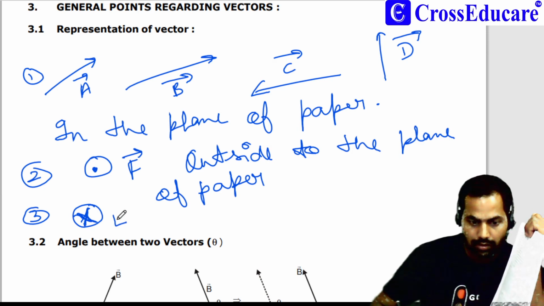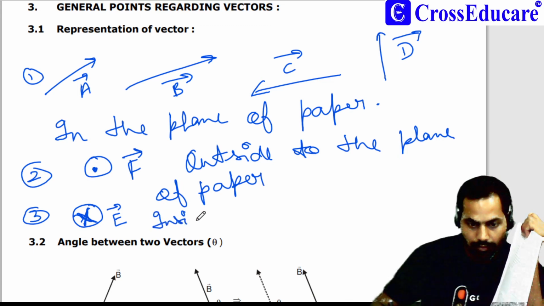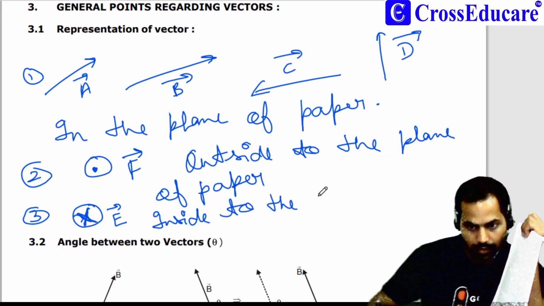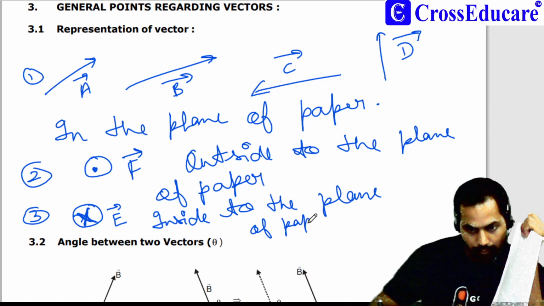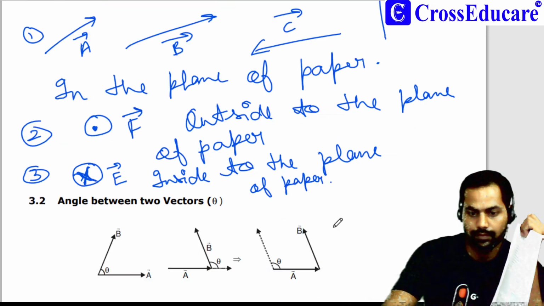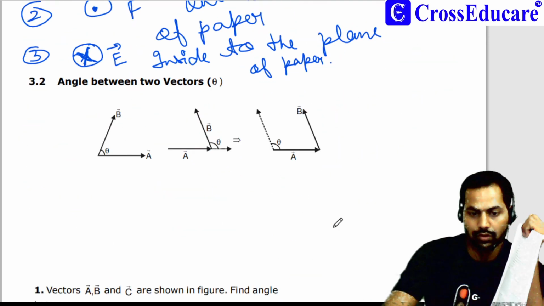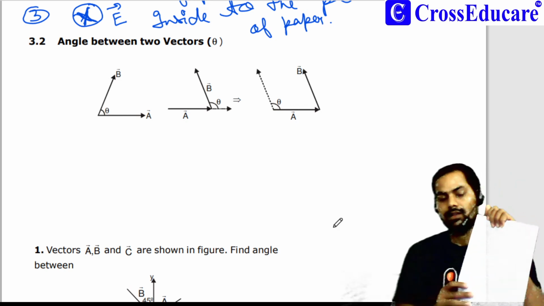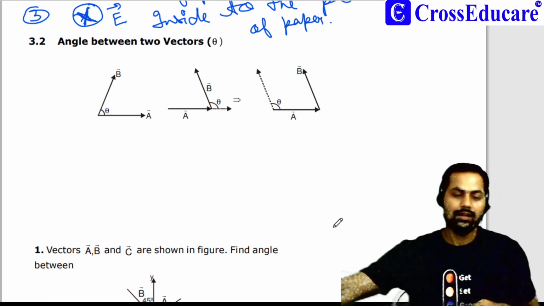So suppose this is vector E and it is known as a vector inside to the plane of paper. Just like this I can represent the vector.